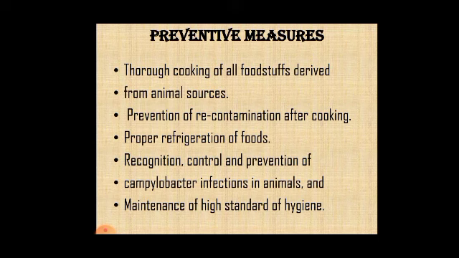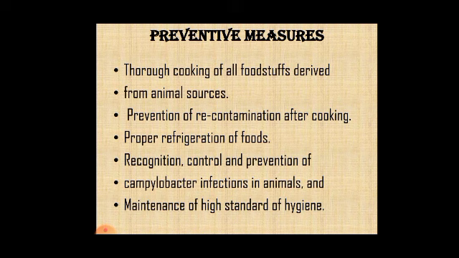Next, prevent recontamination after cooking, meaning care should be taken that there is no recontamination of foods which are properly cooked. Then there is proper refrigeration of foods to avoid the growth of these microorganisms, because low refrigeration temperature resists the growth of Campylobacter.